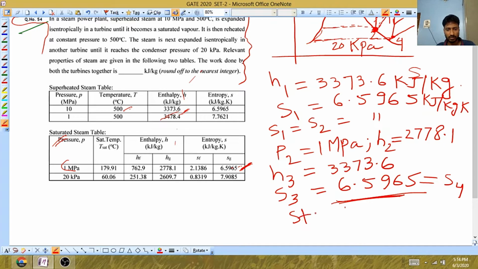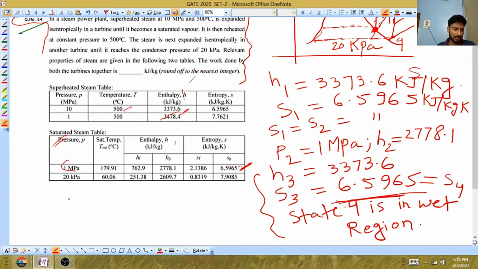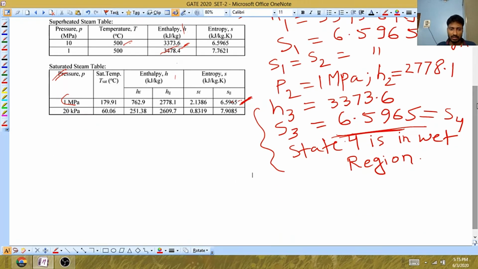So state 4 is in the wet region. And whenever the point is in the wet region, we need to calculate the dryness fraction. Let the dryness fraction be x. So we calculate S4 as Sf plus x times (Sg minus Sf).